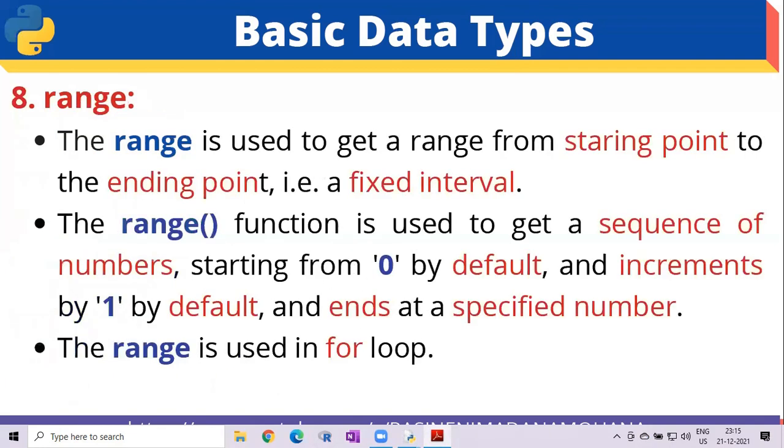Then coming to the next data type, which is called the range data type. Here the range is used to get a range from a starting point to an ending point, that is a fixed interval. The range function is used to get a sequence of numbers, starting from 0 by default, incrementing by 1 by default, and ending at a specified number. Actually the range is used in the for loop, which we will discuss later. In that condition we can use the range function.